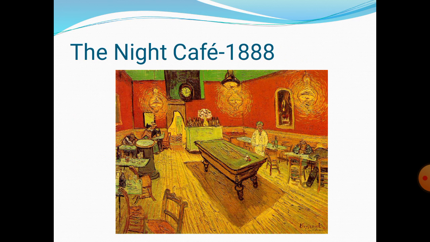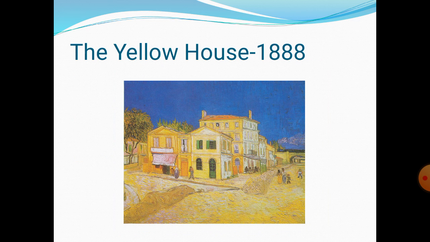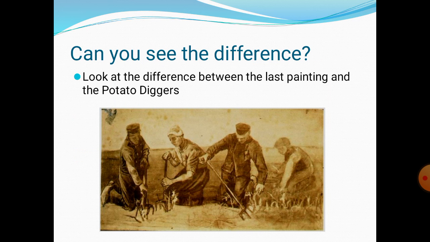This was called The Night Cafe. It was painted in 1888. There you have another one, The Yellow House. So there you can see the difference from his first paintings and the last one, okay, The Potato Diggers and The Yellow House.